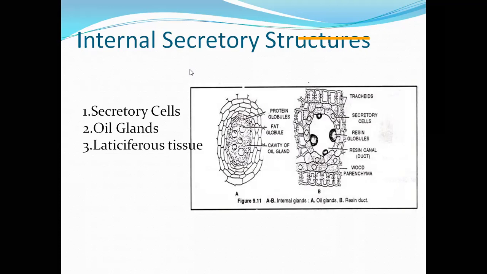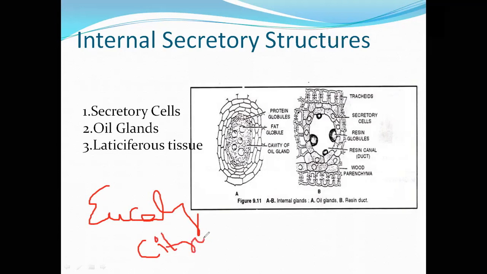So two examples: in eucalyptus there are schizogenous oil glands, and in citrus the glands are lysigenous oil glands. Okay, these are the two examples of oil glands which produce oils.